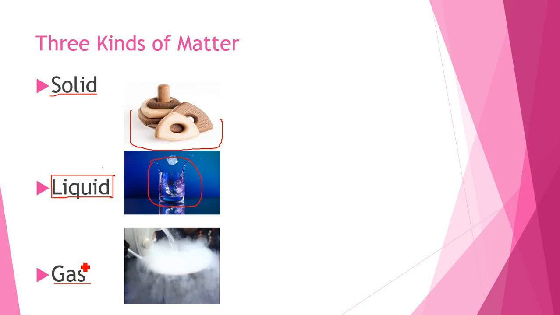And a gas does not have any definite volume, so it can flow in the air. As you can see here, this is nitrogen. It is taking the shape of the container, but it is flying in the air. So that is the difference between solid, liquid, and gas.